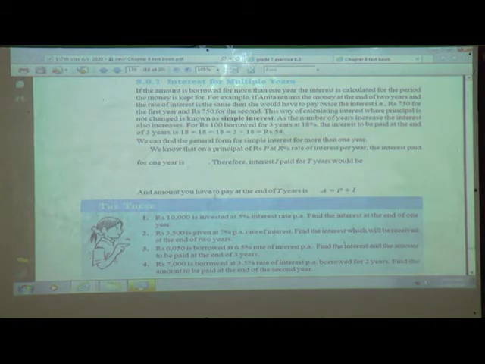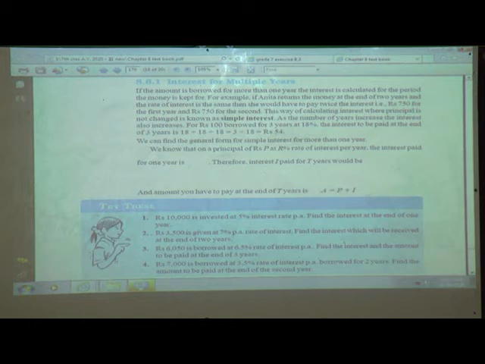The amount you have to pay at the end of a year is nothing but A, the amount. This is the principal, that is 100 rupees, and this is the interest, after calculating at the rate of interest of 15%, that is nothing but I, what you are paying as interest.